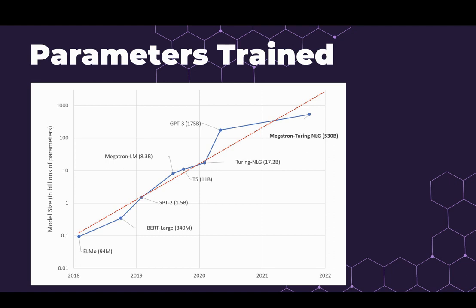Okay, so for example we can see that BERT is trained on 340 million parameters, which means there are 340 million variables on which it has learned. Similarly, GPT-3 is trained on 175 billion parameters.